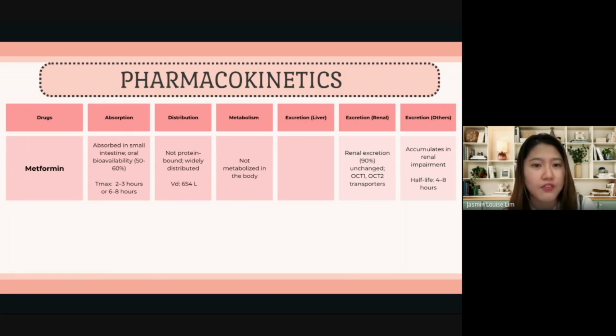So finally, we have metformin. It is absorbed in the small intestine and oral bioavailability is around 50 to 60% with peak levels at 2 to 3 hours for immediate release or 6 to 8 hours for extended release. Metformin is not significantly protein bound and has a large volume of distribution around 654 liters. Unlike many other drugs, this is not metabolized in the body. It is eliminated primarily by the kidneys via active tubular secretion through OCT1 and OCT2 transporters, and half-life is about 4 to 8 hours. It may also accumulate in renal impairment, increasing the risk of lactic acidosis.